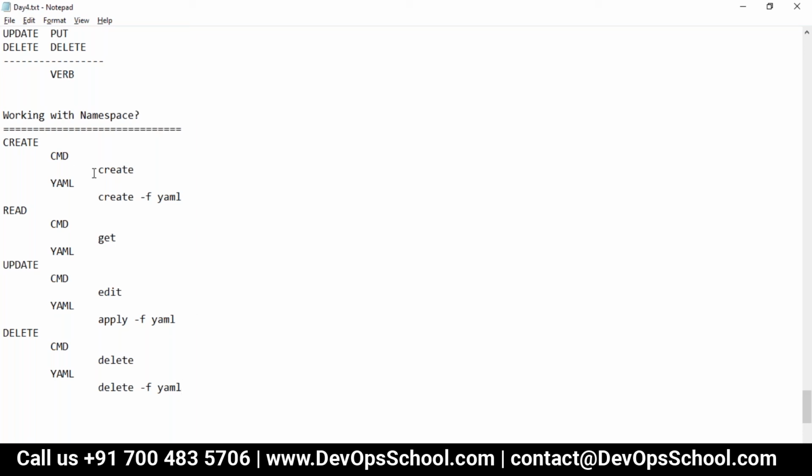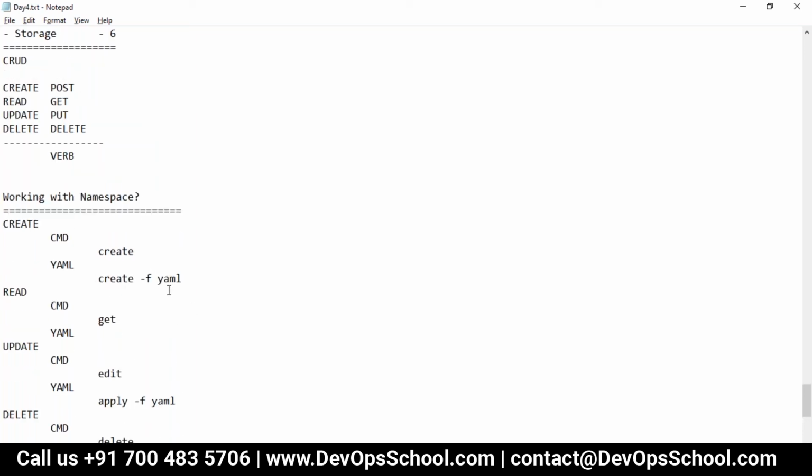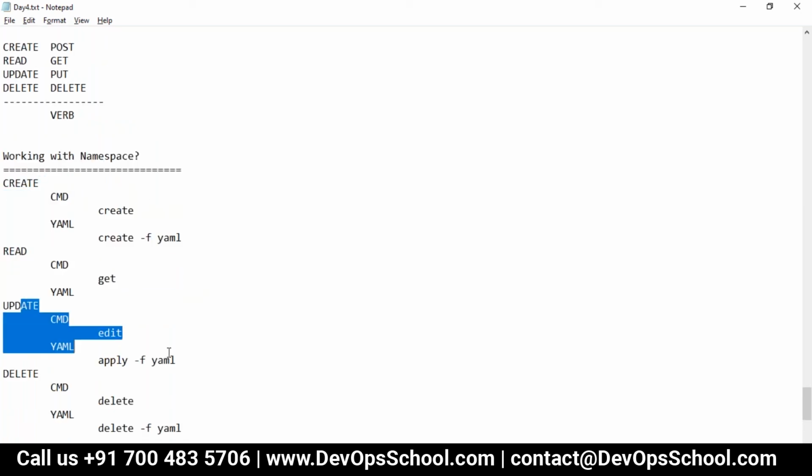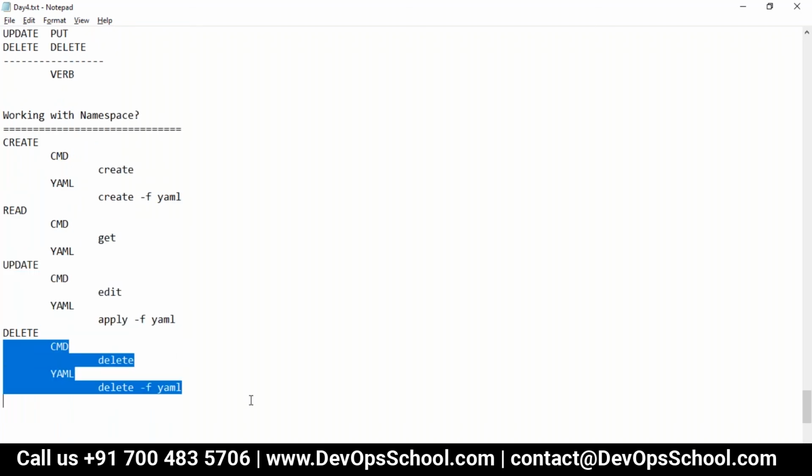So now what do you want, sir? You want to create a pod? Sorry, you want to create a namespace. You want to read namespace. You want to update namespace. You want to delete namespace. Simple. This is a magical formula.